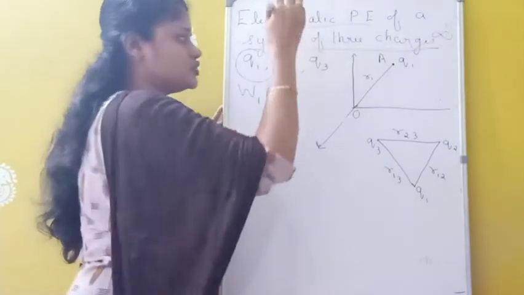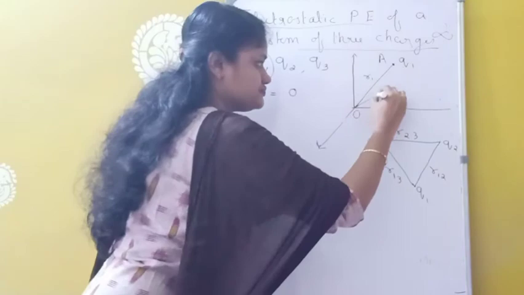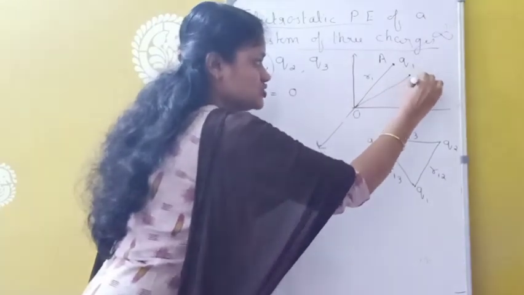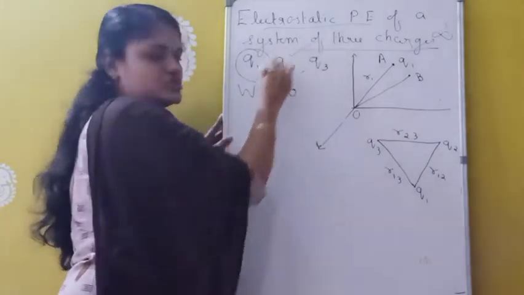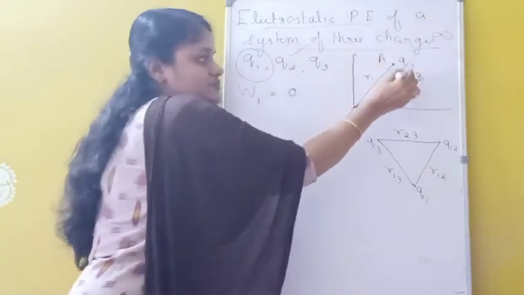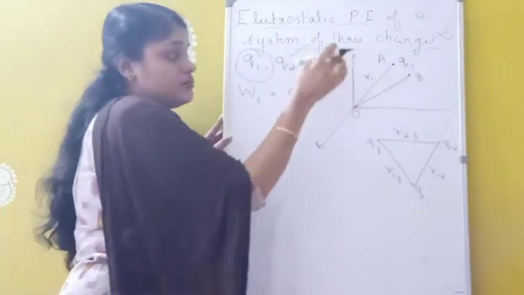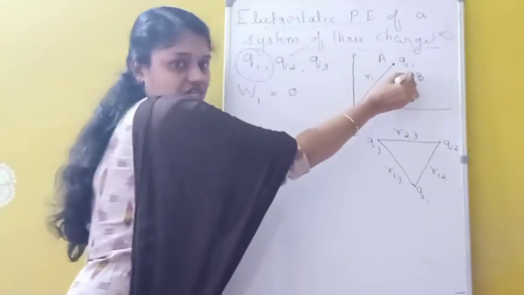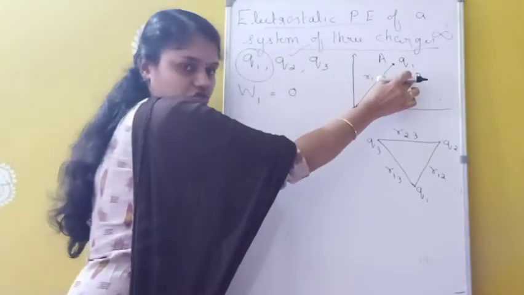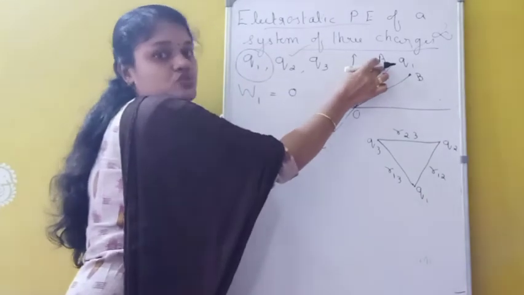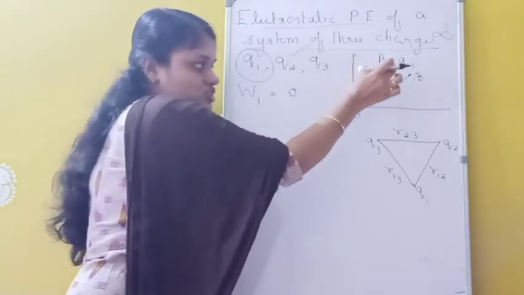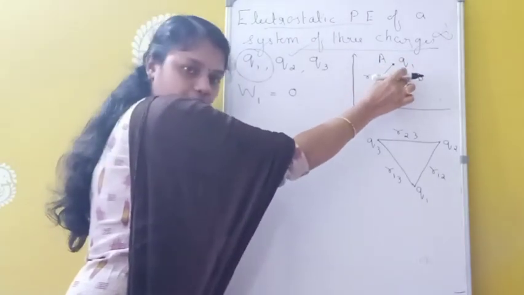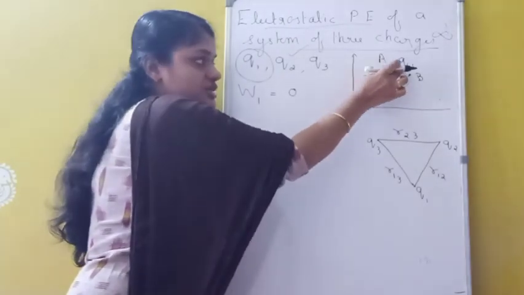So next what we have to do? We have to bring the second charge Q2 from infinity to this position B. But now we already have a potential here. There is some potential at this position B due to which charge? Q1 charge. Because Q1 is already present at A, there should be some potential at this point B due to Q1.